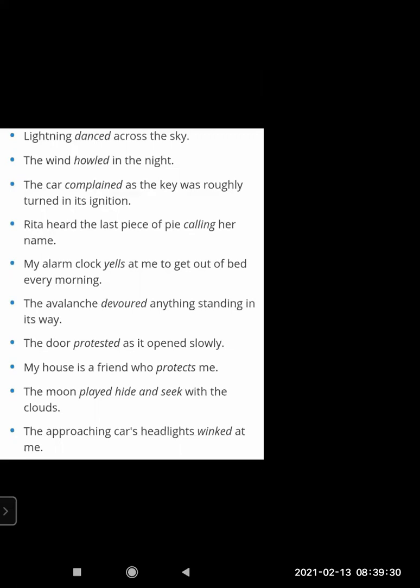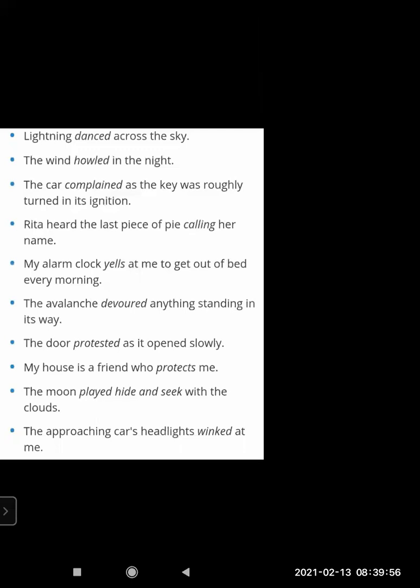The door protested and opened slowly. We know the door makes noise. It protested. Protested means how we protest, no, no, we don't want. But the door is making that noise. To tell it in a simple way is not the poet's way. The poet wants to say it in a different way. So the poet is using personification, where the door is given a human quality.